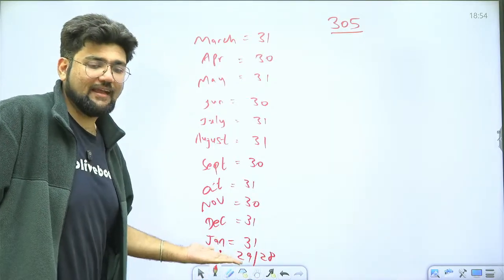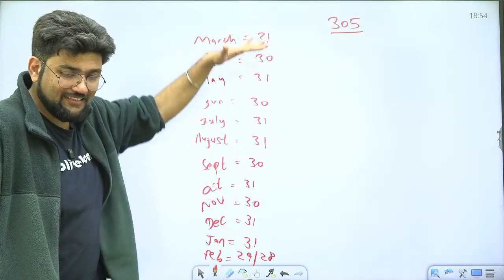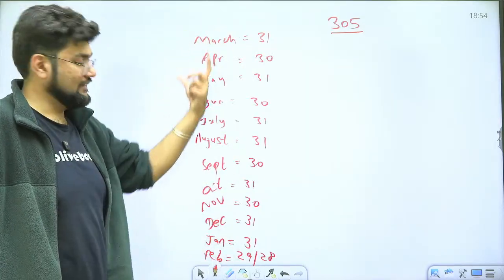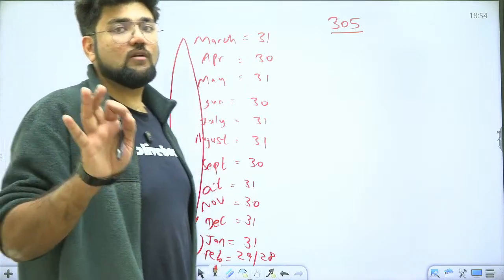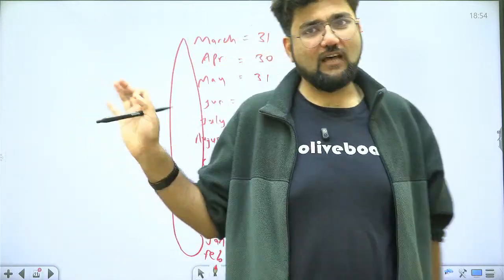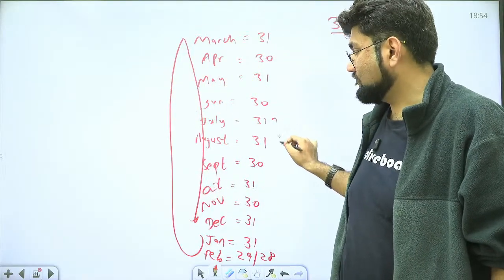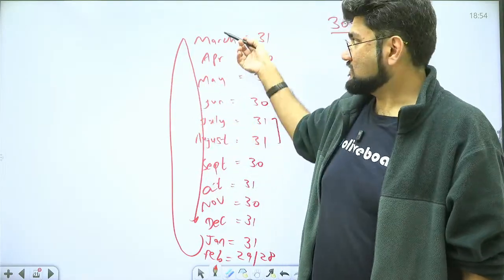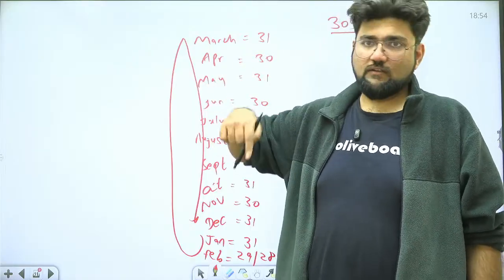Then what did Gregory do? Gregory renamed all the months as per English data, and then just reshuffled and rearranged everything. He started from January and ended in December. And this is how your modern day calendar was born. So this answers a lot of your questions. Number one, why only July and August are two consecutive months with 31 days each? Because everywhere else you have a gap of 1 day. So 31, then 30, then 31, then 30, like that.